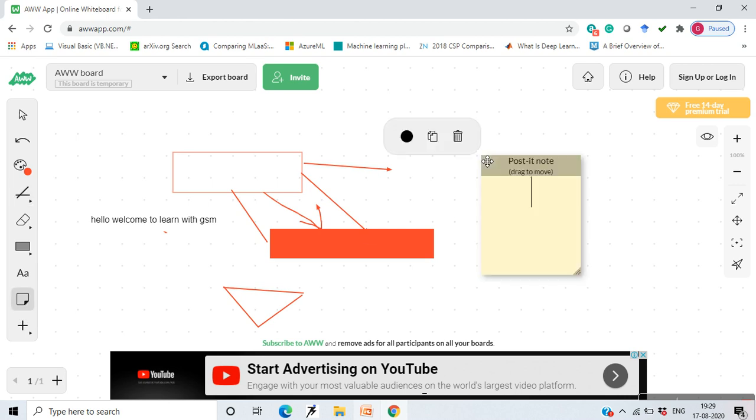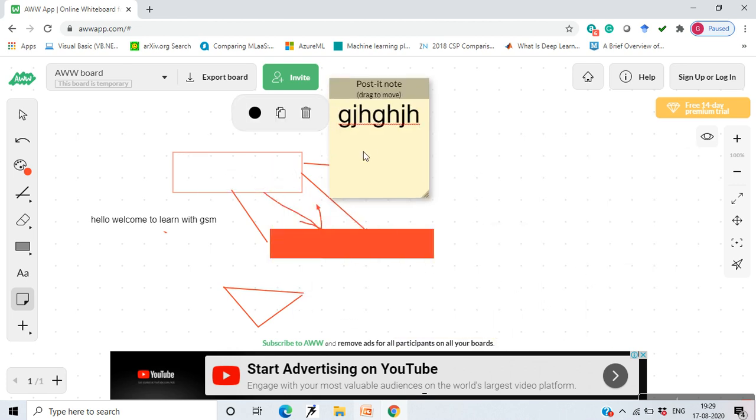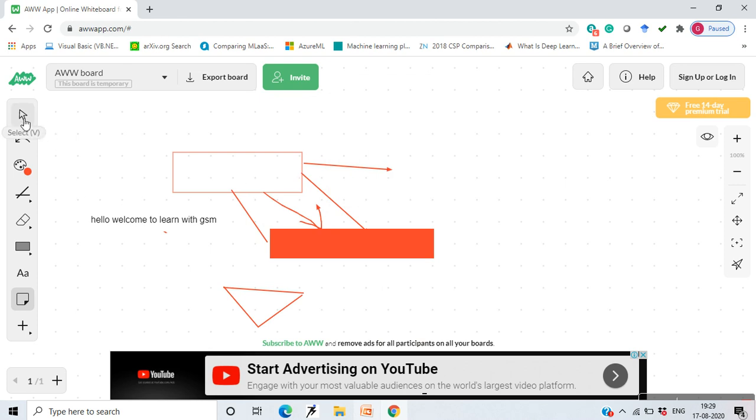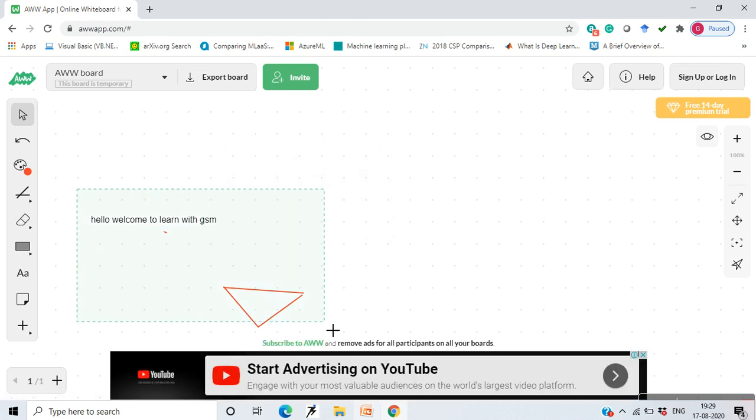Or you can have a sticky note wherein you can just type something and post it on the board. You can drag and move it anywhere on the screen. You can just delete it using this. You can select anything and delete it, duplicate it, copy it, and paste it somewhere. You can lock this over here. I'm deleting this. You can also select this and simply delete everything by selecting the area that you want. So this is how you can use this whiteboard.